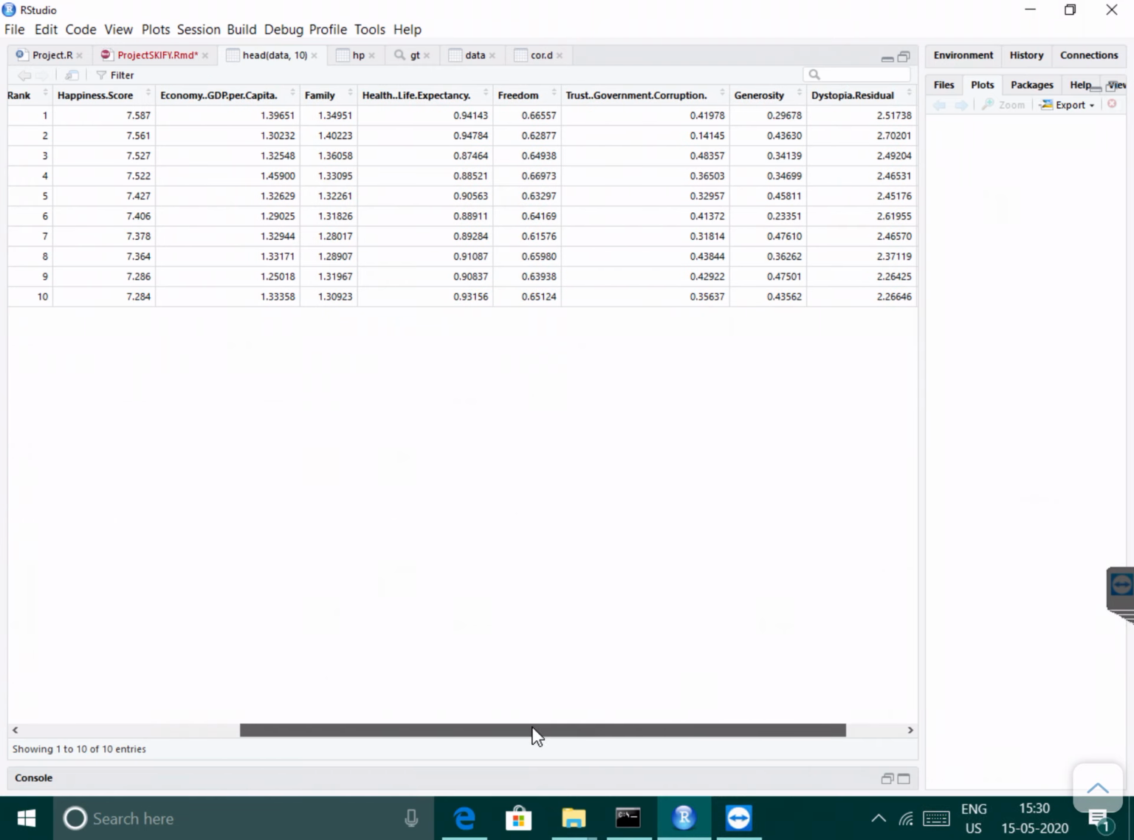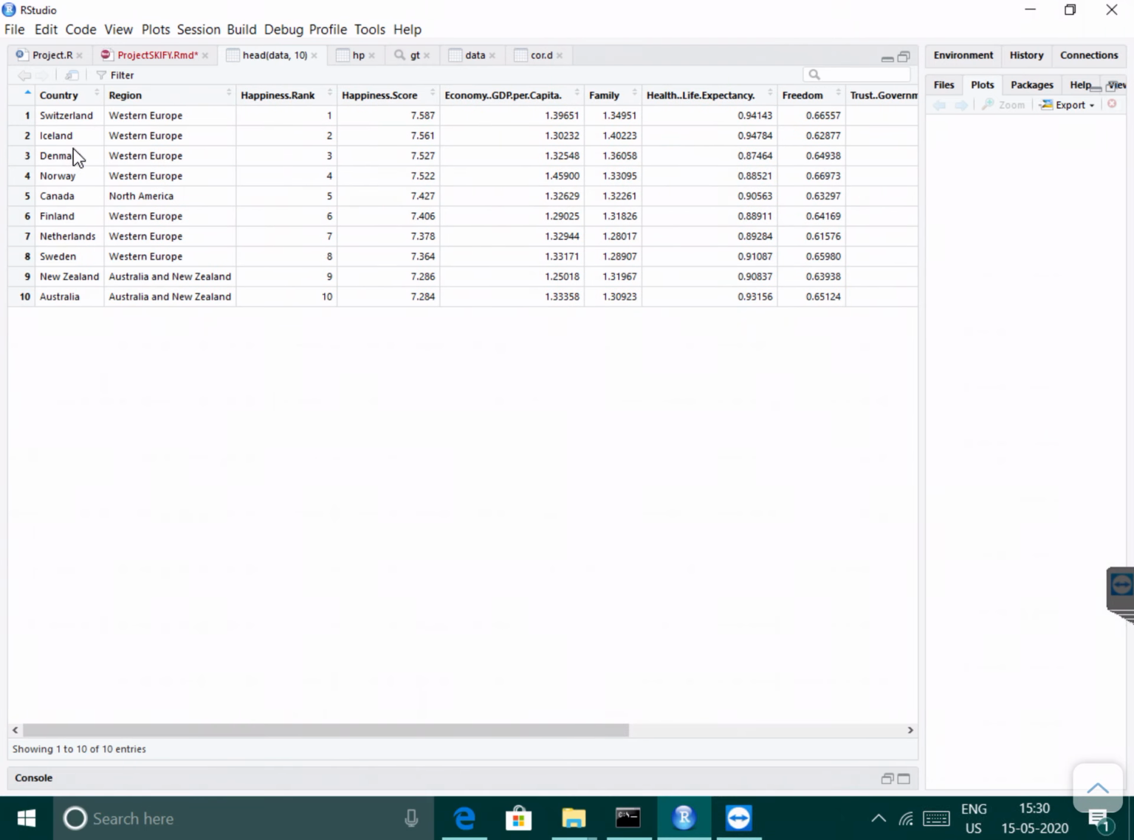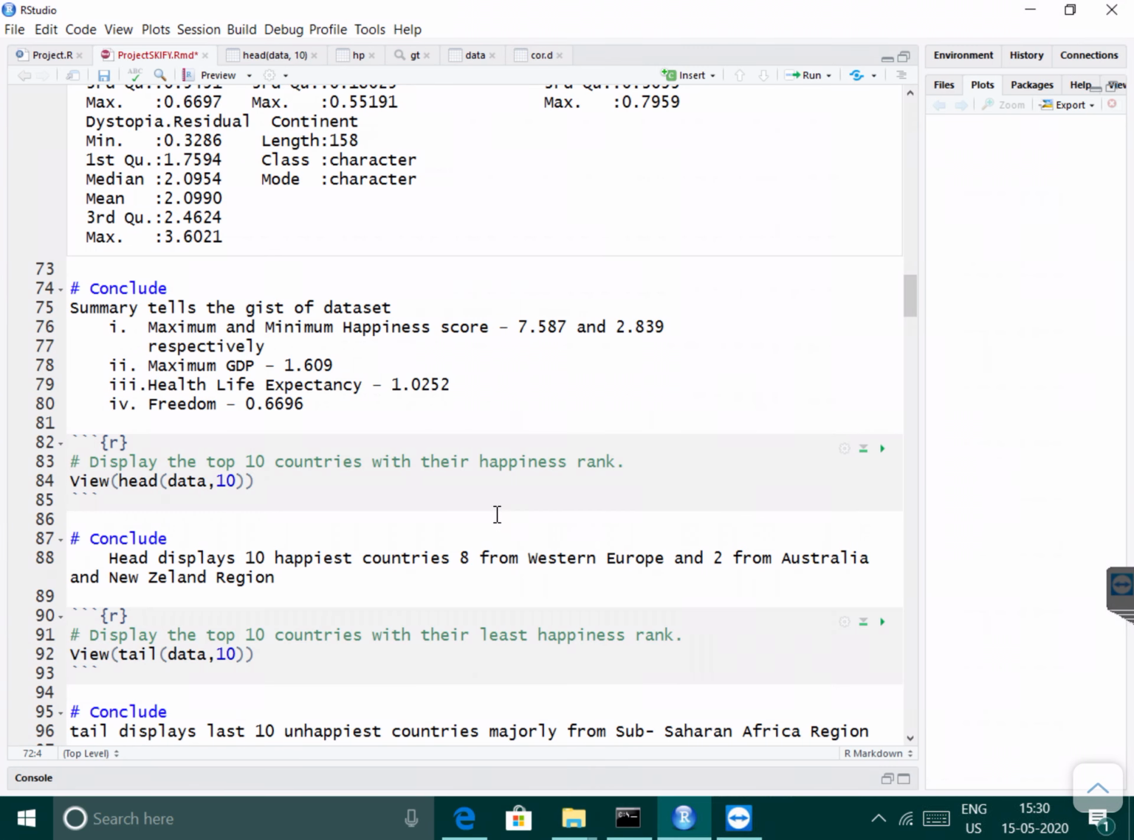Similarly for the second place, Iceland, which also belongs to the Western region. Denmark in third place also belongs to Western Europe. So among the top 10 countries, 8 belong to Western Europe and 2 are from the Australia and New Zealand region.